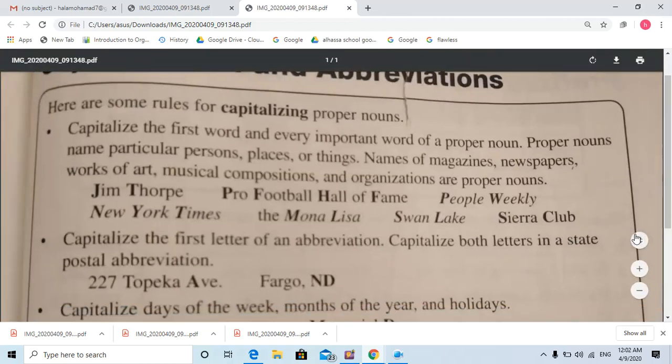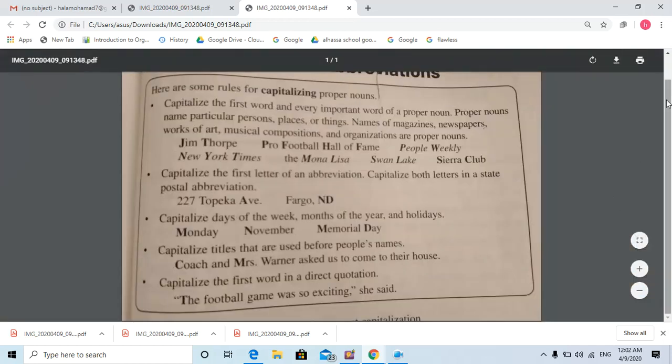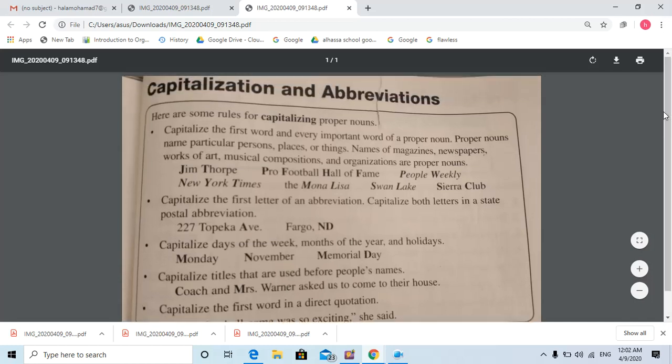Number one, capitalize the first word and every important word of a proper noun.